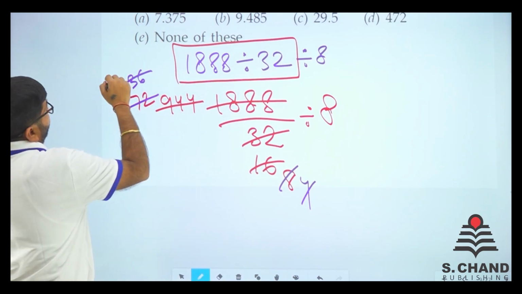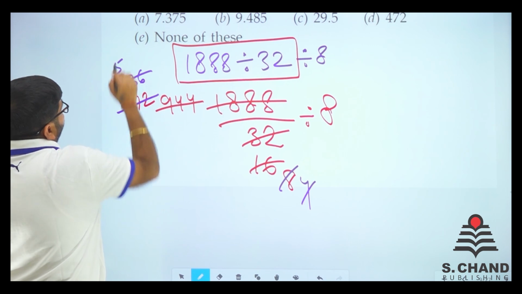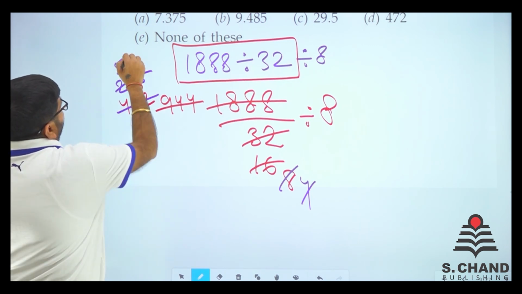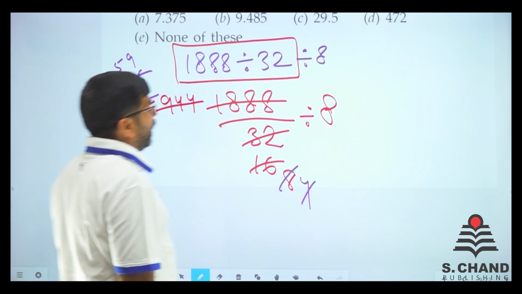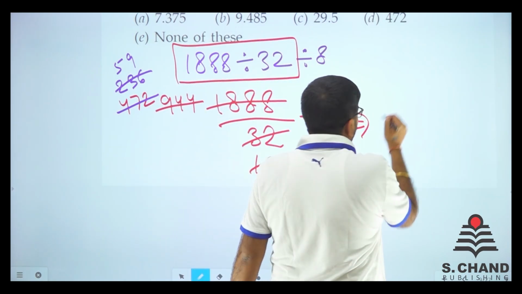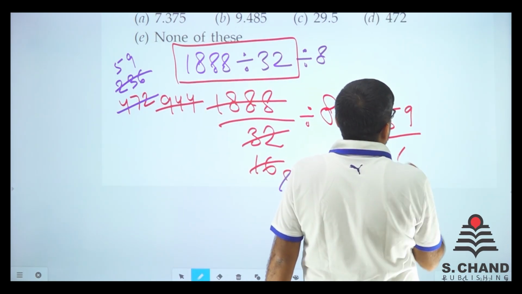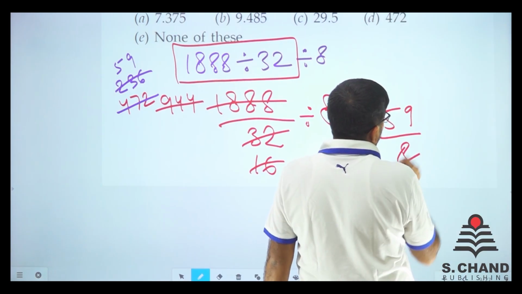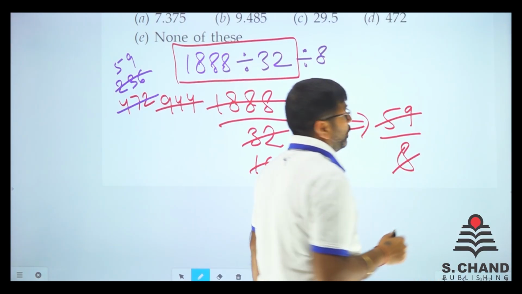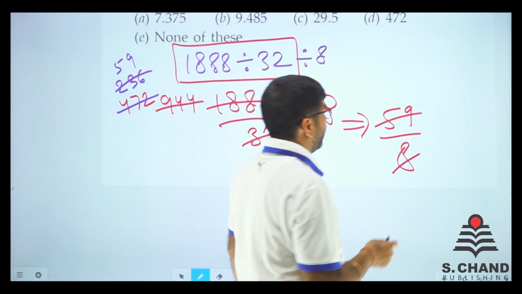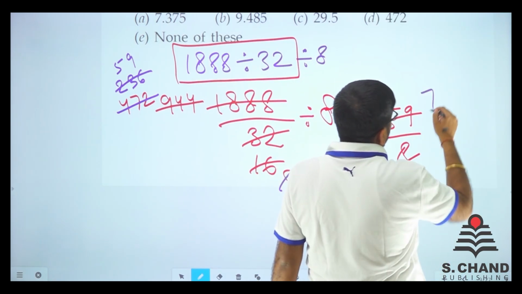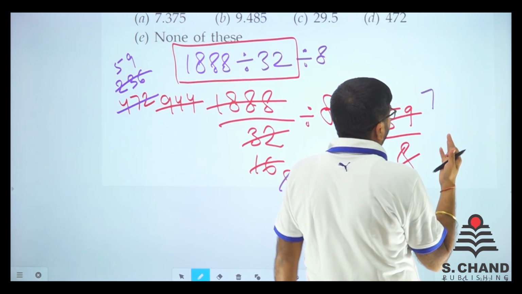So 23, that is 20, that is 5 times, and 36 is 9 times. So we have got 59. So in that case, we got 59 divided by 8. So 59 when you divide by 8, you get 7 times. 7 times is like 56, so we get 3.